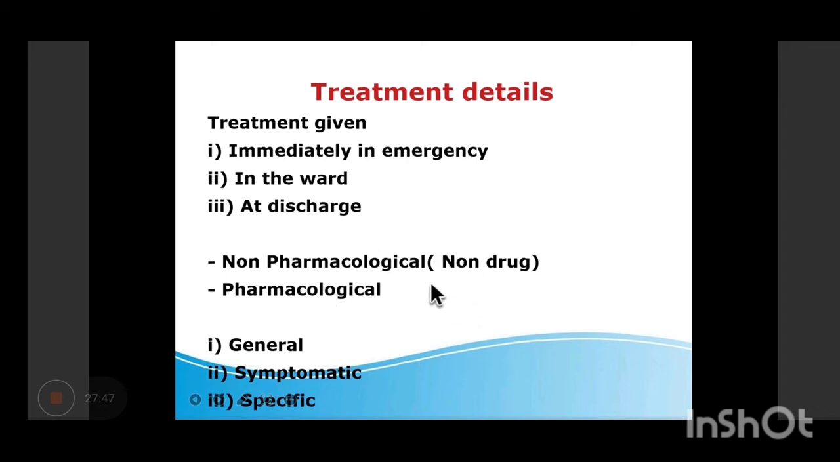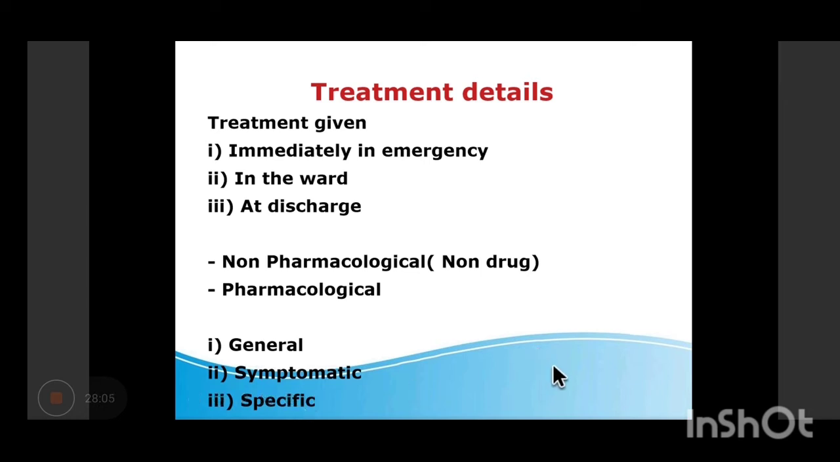You will get the non-pharmacological treatment when you discharge the patient. Usually you are going to write that followed by the pharmacological treatment. So then under the pharmacological heading, we have the general, symptomatic, and if any specific treatment is there.